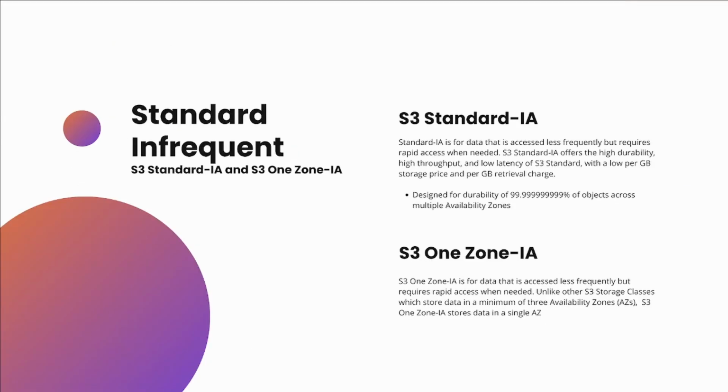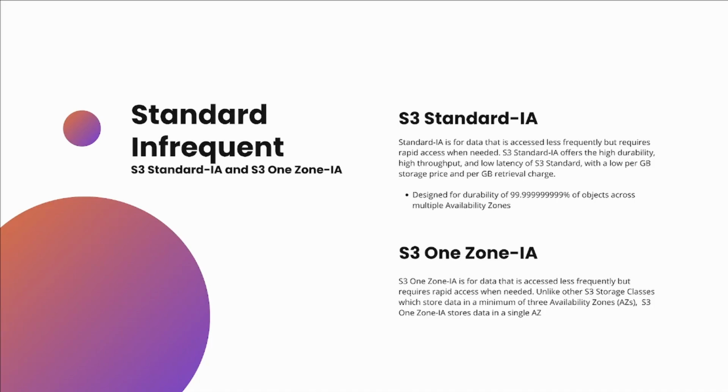Now, I thought it would be a great idea to break this down just a little bit more because it's not just infrequent access and that's it, right? AWS provides standard infrequent access, right? So standard IA is designed for very high durability. So that's like 99.999, a lot of nines, right? So it's very durable.